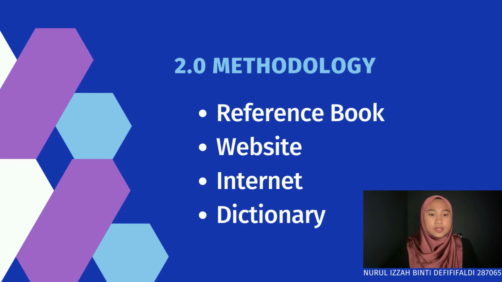Secondly is websites. The websites will be browsed for the purpose of obtaining information related to Syarikat Opensys Berhad and Syarikat Omesti Berhad. Thirdly is the internet. According to the 4th edition dictionary, the internet is an international computer network that allows users around the world to connect with each other and access database information from all around the world. The internet method helps researchers get information about the study conducted easily and quickly.